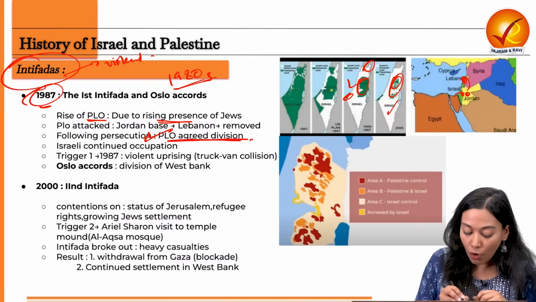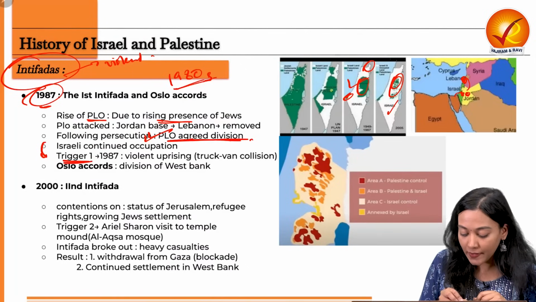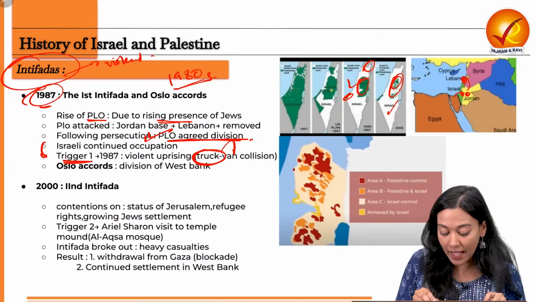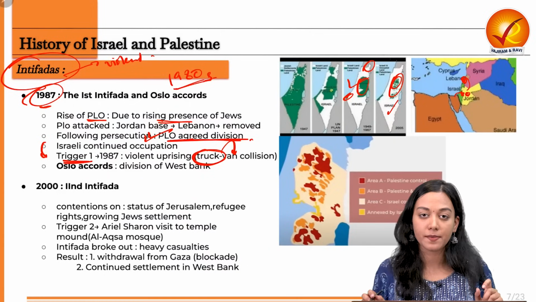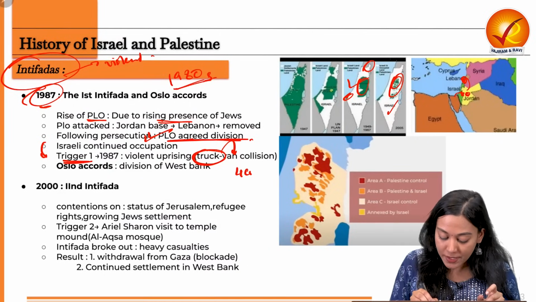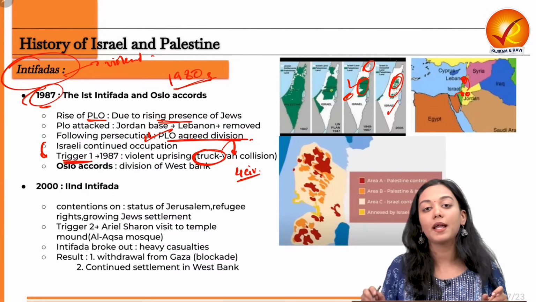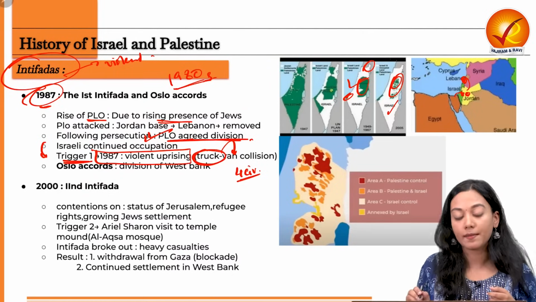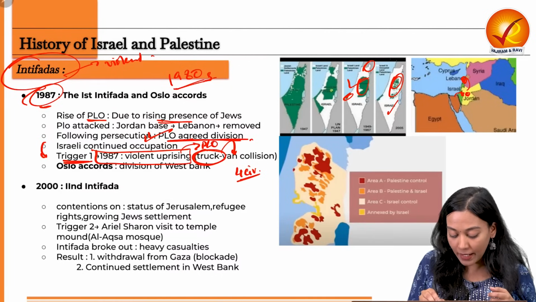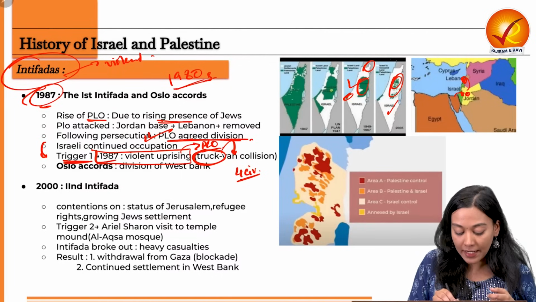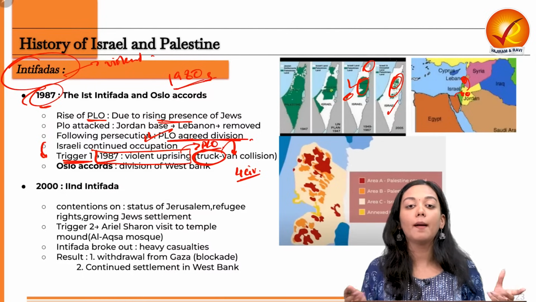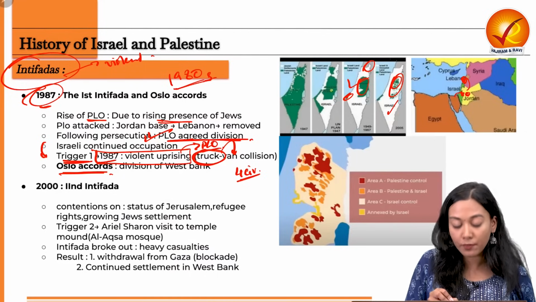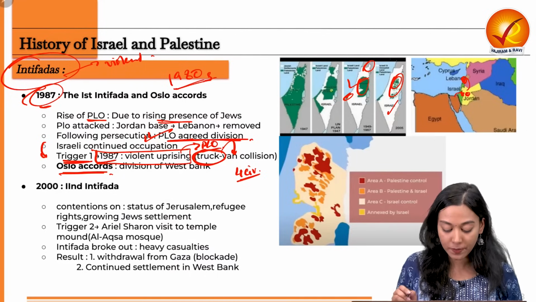Now all of this was going on till a trigger happened where an Israeli Defense Forces truck collided with a van that was carrying Arab civilians. And it led to the killing of 4 civilian Arabs, or 4 civilian Palestinian people. Now, as a result of this, a violent uprising took place, and this was led by the PLO against Israel in the year 1987. In order to strike a peace treaty between them, the Oslo Accords were signed 2 times. First one in Washington DC and the second one in the Egypt region.